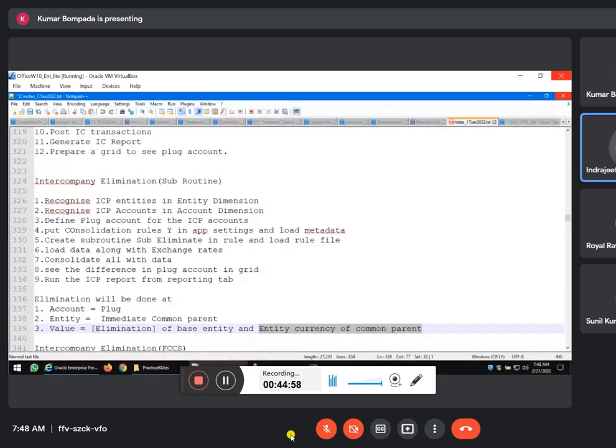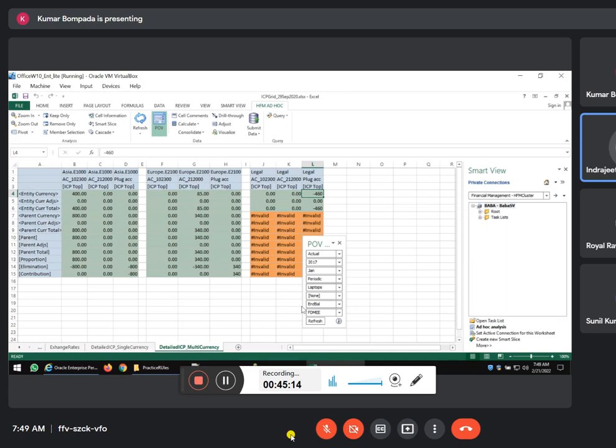Is there any relation between those two grids, sir, the consolidation grid and that grid? No. The consolidation grid is just for doing the consolidation. We can do the consolidation in Excel also. Every reporting cycle, when we load the data, you will do the consolidation, right? Same thing. During that consolidation, all the eliminations will also be done. So during that consolidation, we have to use that grid, sir.